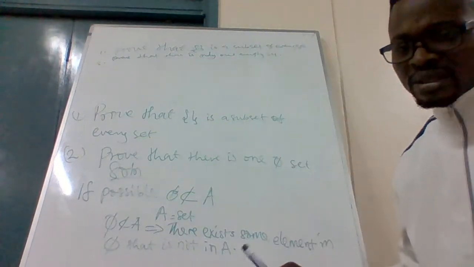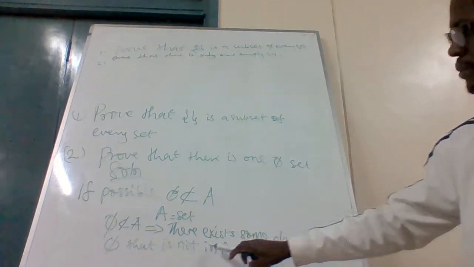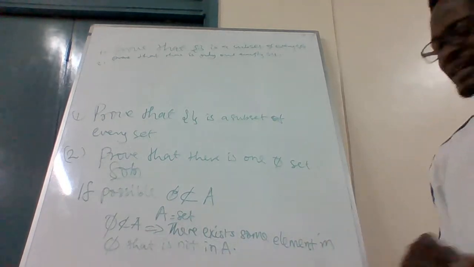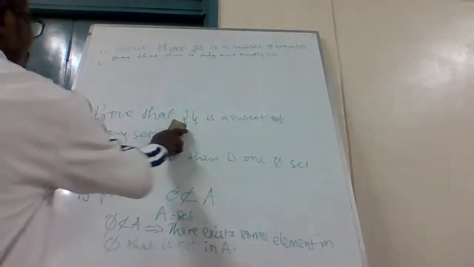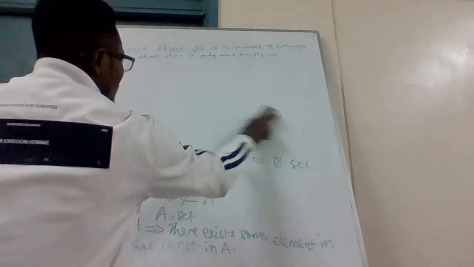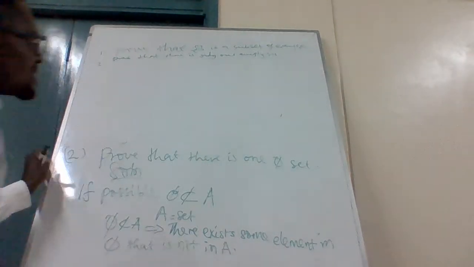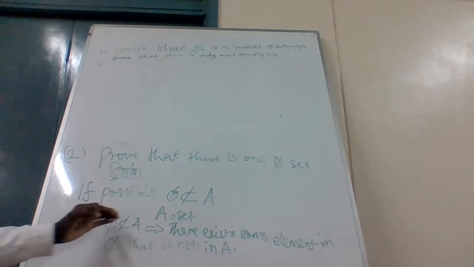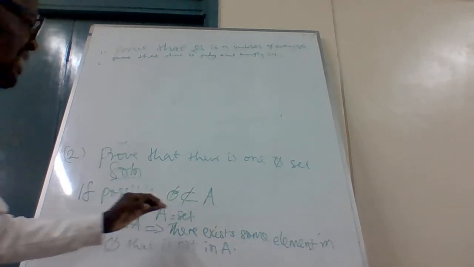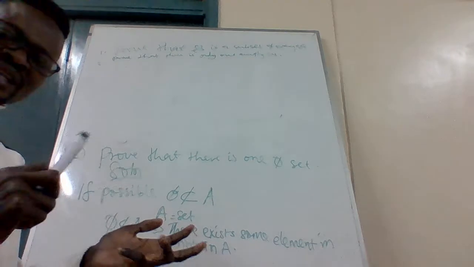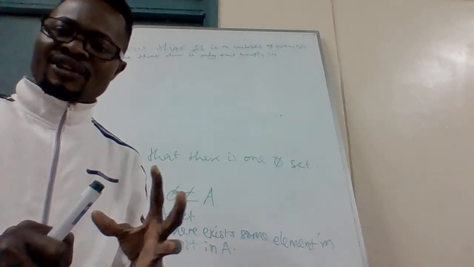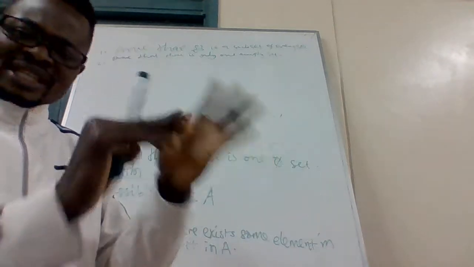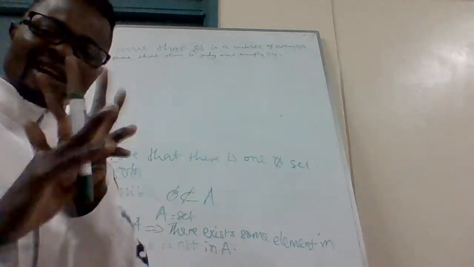It simply means that there is some element in that empty set that is not in A. I don't know whether you are getting it. We are to prove that this empty set is a subset of every set. If it is a subset of every set, it means that if you have set A, set B, set C, that empty set is a subset of those sets, every set.